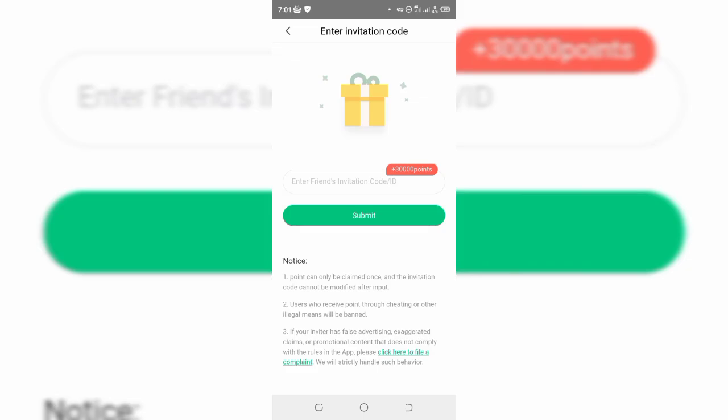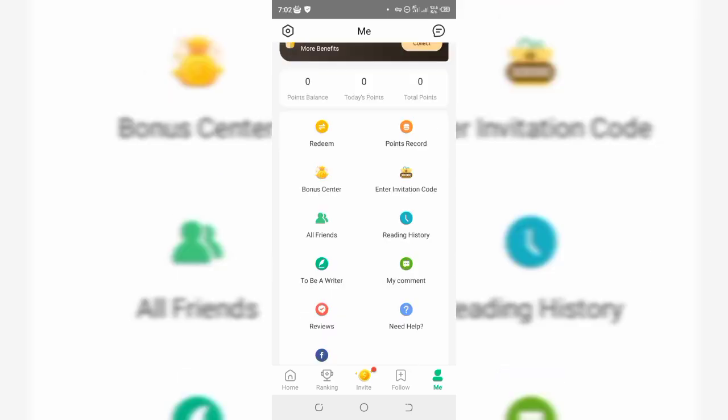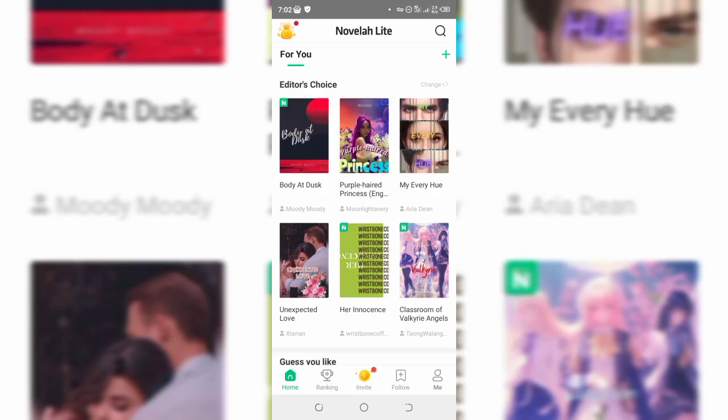So now this is one of the different methods you can make use of to earn on this app. Don't worry guys, I'll show you how you can earn by reading right here on this platform. So guys, now let me quickly show you how you can earn money by reading right here. So you want to click on home right here. Now I want you to take note of something.